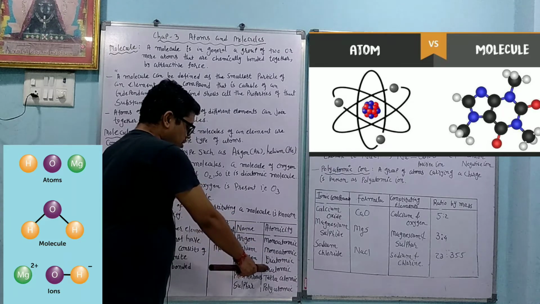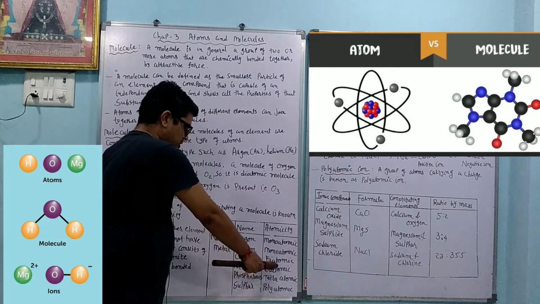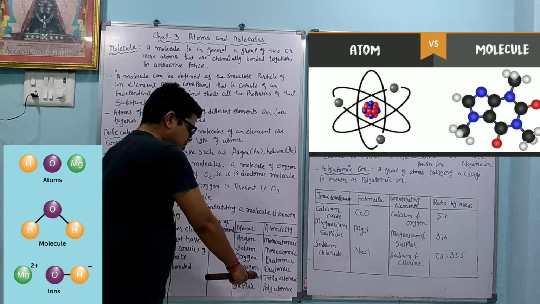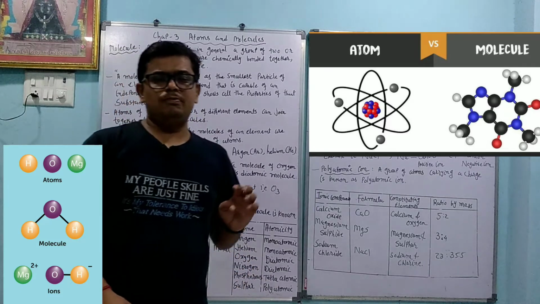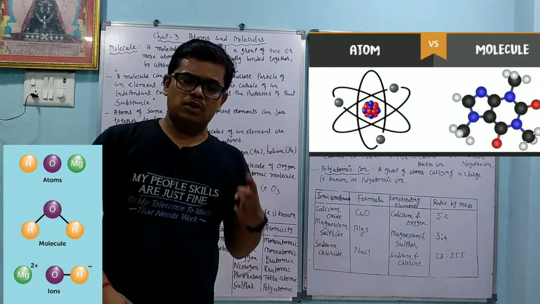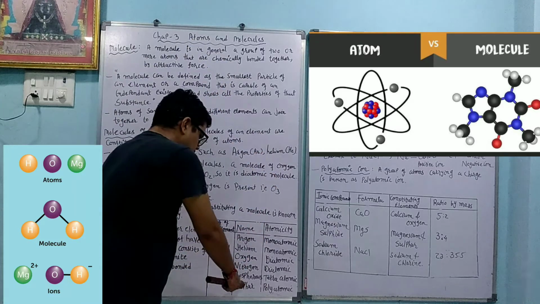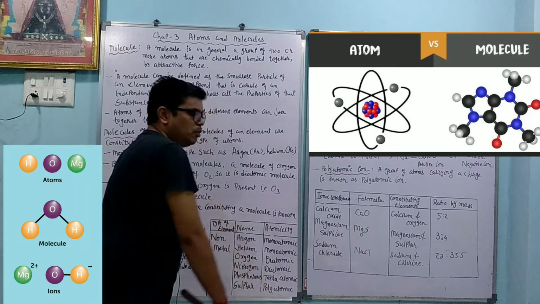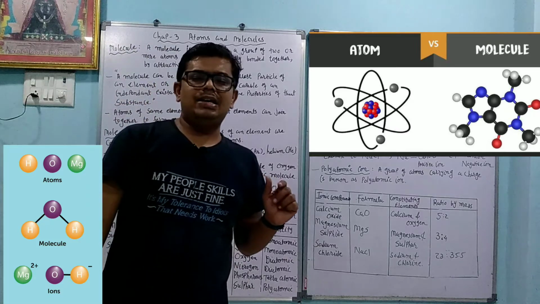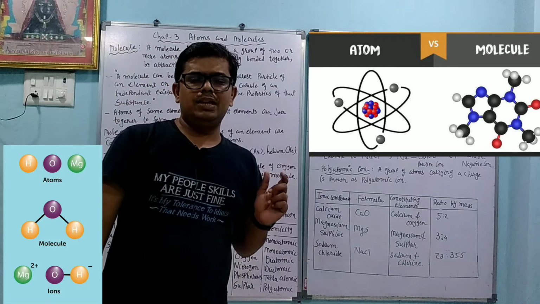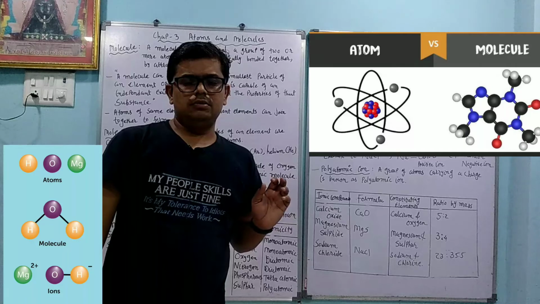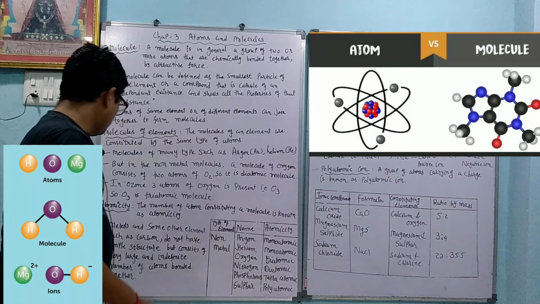Nitrogen is also available with 2 atoms, N2, so it is diatomic. Phosphorus is available in the P4 form. P4, 4 means tetra, so it is called tetraatomic. Sulfur, we can say it is polyatomic because sulfur is available as S8. So we can say that they are polyatomic.